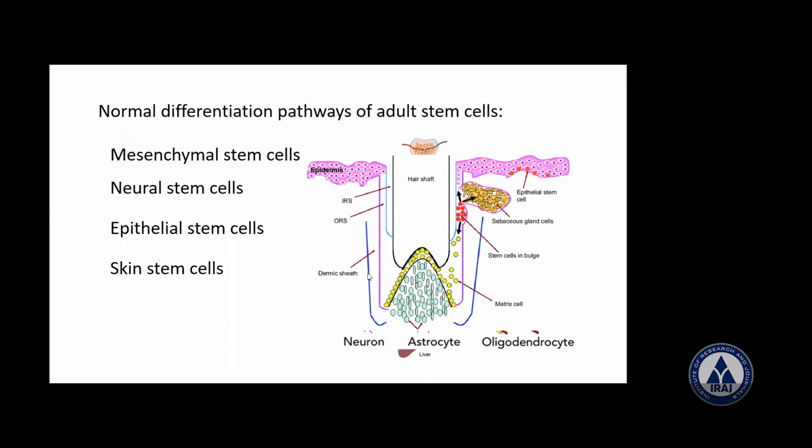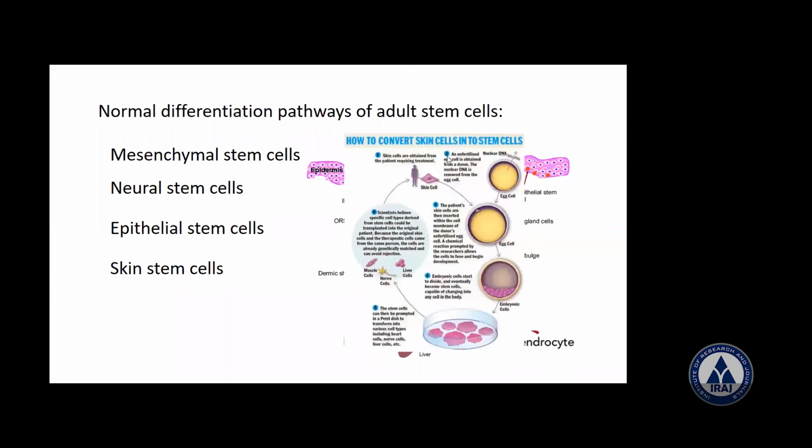Now skin stem cells here. They are present in the lower part of the epidermis of the skin. They give rise to keratinocytes, which are capable of migrating to the surface and forming a protective layer. So these skin cells are called follicular stem cells, which can give rise to the hair follicle and also the epidermis here.